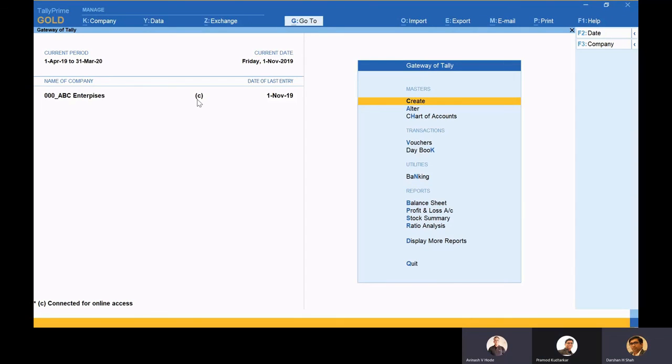Darshan, there is one more query. What are the charges of this facility? How much should we charge, Avinash? So nothing, friends. No charges for it. The only thing is that this works with the TallyNet services.